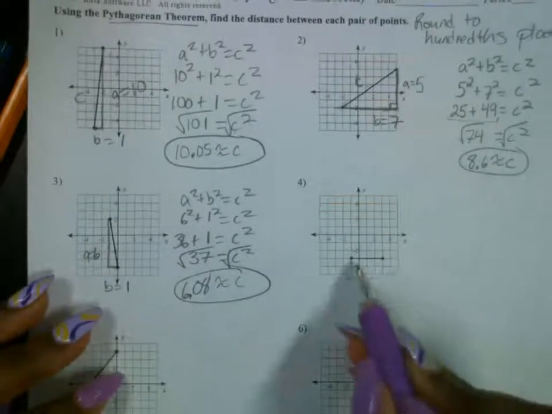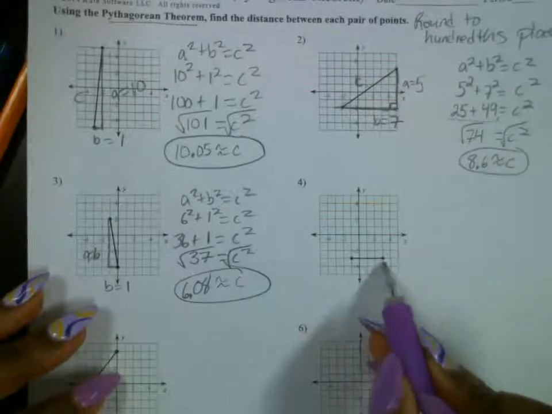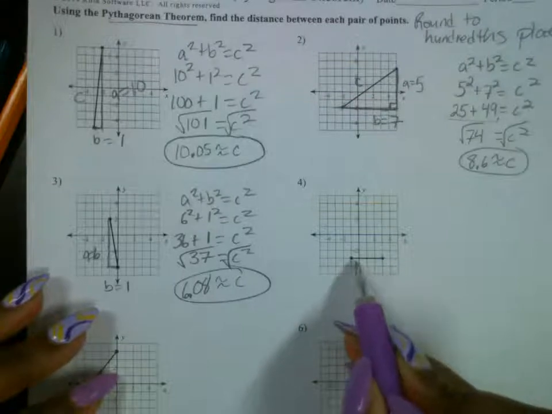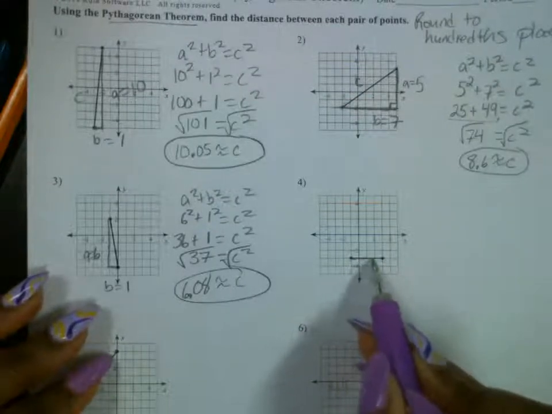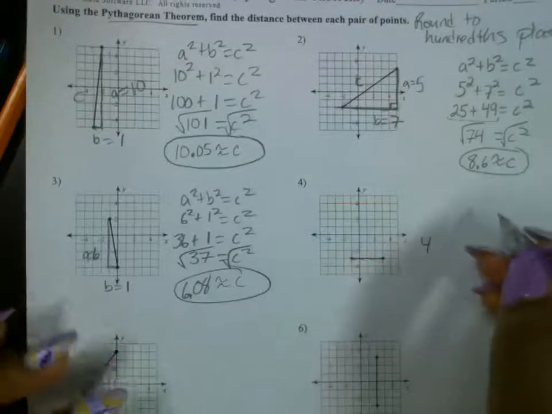Let's do number 4. It's laying on a flat line, so you can count these units. How many units is it from here to here? 1, 2, 3, 4. So 4 units is your answer.